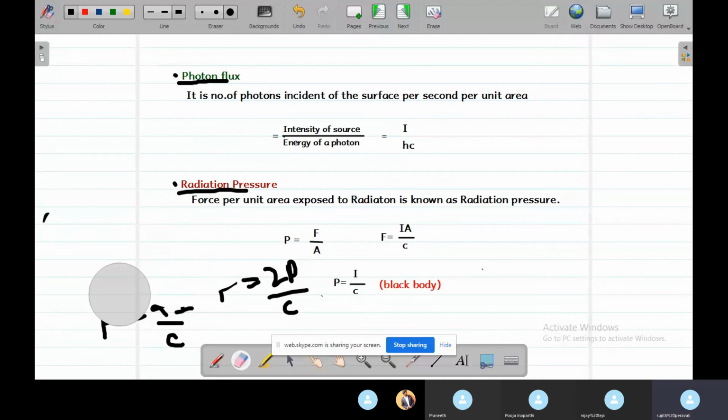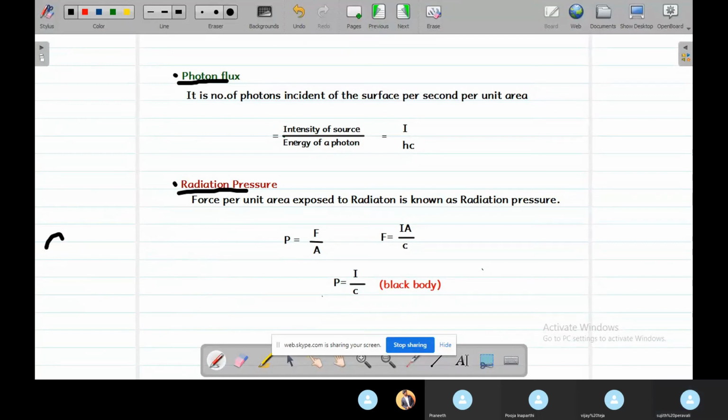What happens if the body has A and R, which means it's partially absorbing and partially reflecting? How do we calculate that?